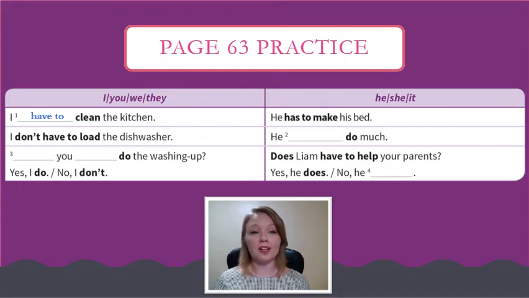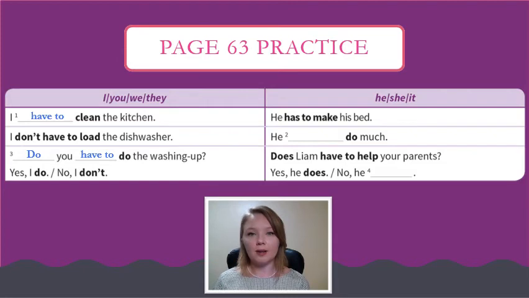Here we simply say, I have to clean the kitchen. Next we see I don't have to load the dishwasher. So the subjects I, you, we, and they are very simple. I have to, I don't have to. We have to, we don't have to. And in a question, do you have to do the washing up? Yes, I do. No, I don't. So here we keep our verb have the same throughout.